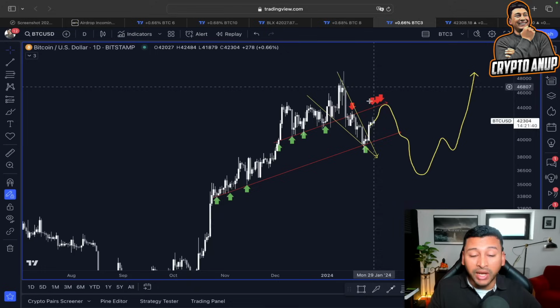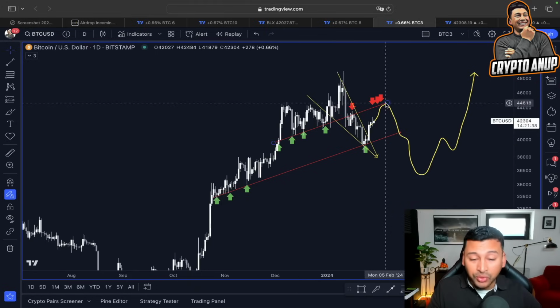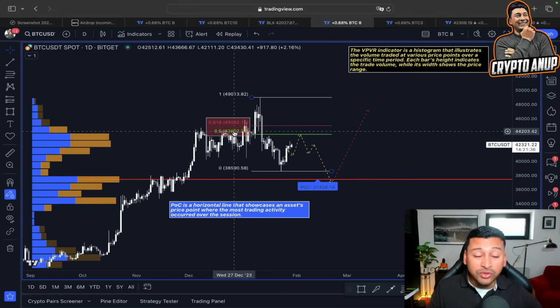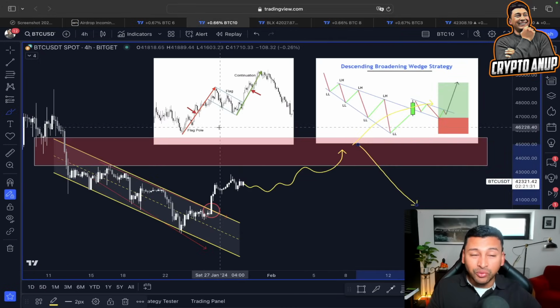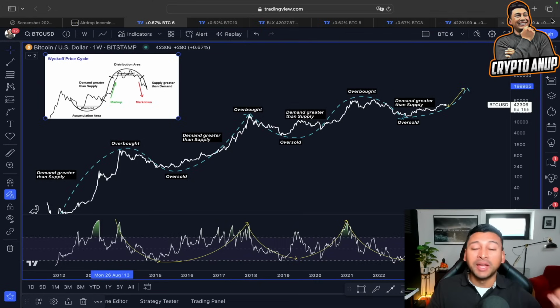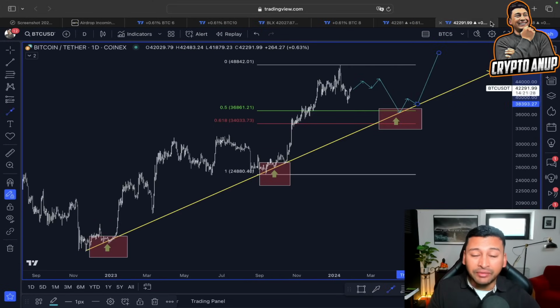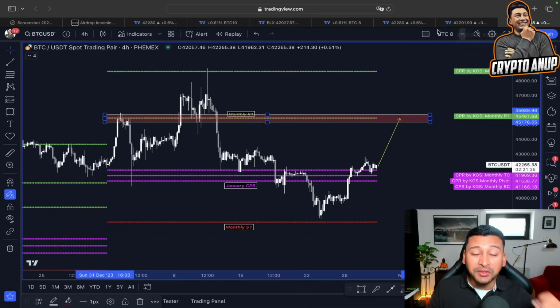Price of Bitcoin getting attracted towards this rising trend line, price of Bitcoin getting attracted towards this 0.5, 0.618 Fibonacci line before getting rejected. So that's why, please do not overleverage yourself. Use proper risk management strategy. But if you are trading spot, if you are looking at the bigger picture, you have nothing to worry about.